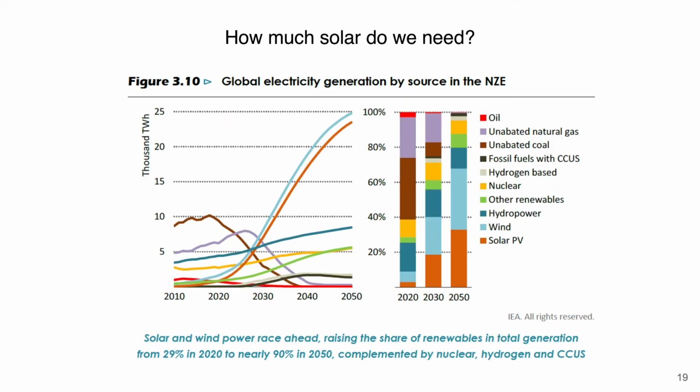Further, as shown, in 2020 our total generation from renewables is 29%. In 2050, this grows to about 90% to achieve net zero emissions. And so this shows that we really need to improve wind and solar dependence in order to achieve our 2050 goals for net zero emissions, which would then lead to limiting the 1.5C global warming goal.